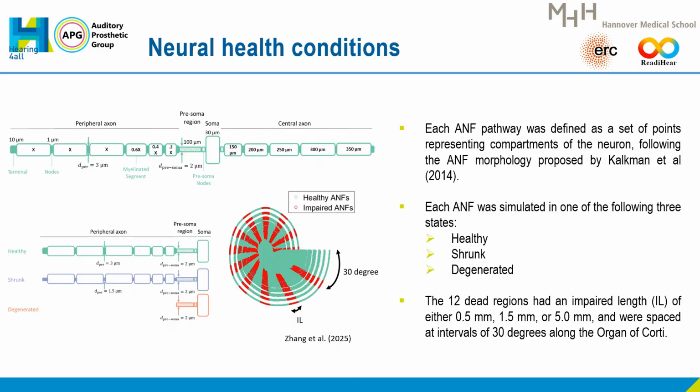Each fiber was defined as a set of points representing compartments of the fiber, following the fiber morphology proposed by Kalkman and colleagues. Each fiber was simulated in one of the following three stages in the dead regions: healthy, fully healthy fibers; shrunken, where the peripheral axon diameter was reduced to 50%; or degenerated, where the fiber loses its entire peripheral axon. The dead regions had impaired lengths of either 0.5 mm, 1.5 mm, or 5.0 mm, and they were spaced at an interval of 30 degrees along the organ of Corti. Each simulation considered only one impaired region at a time.